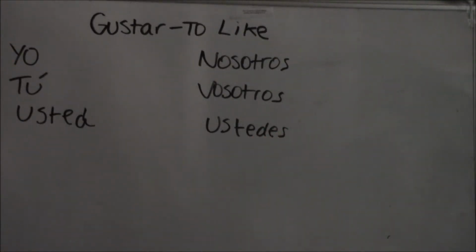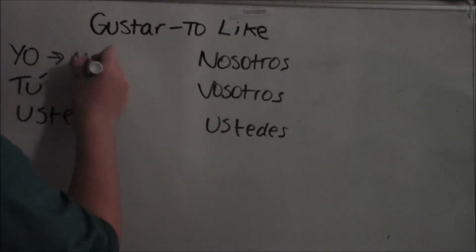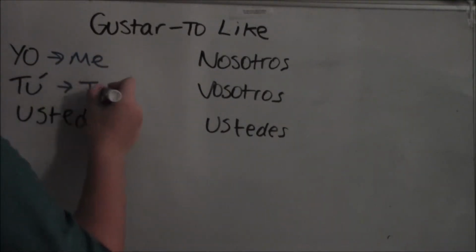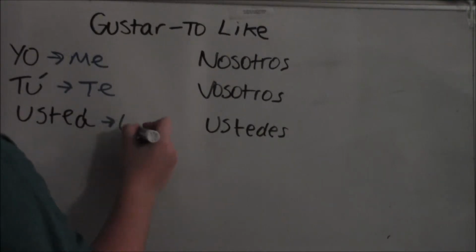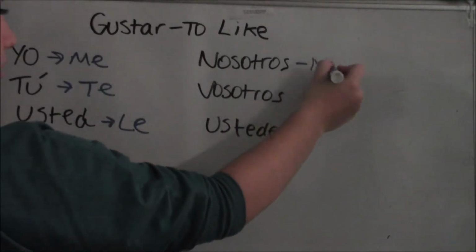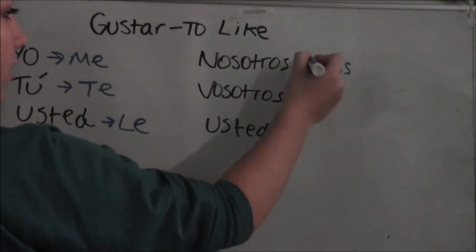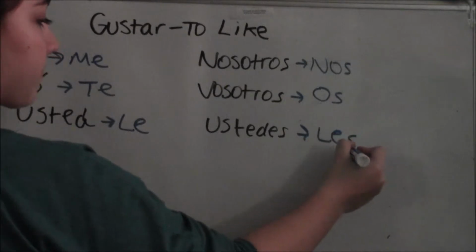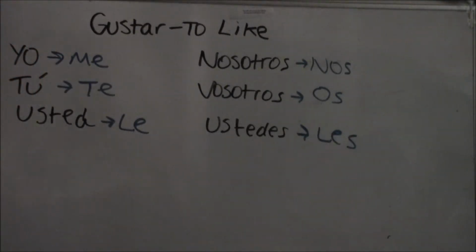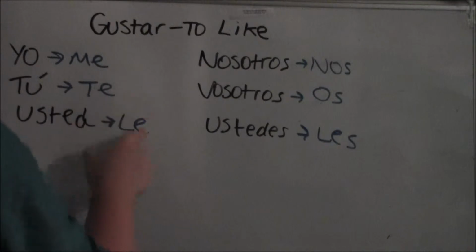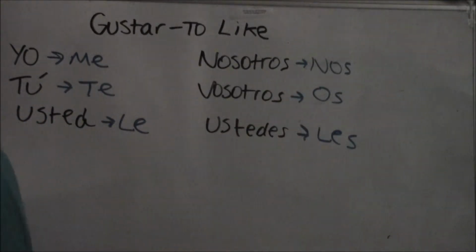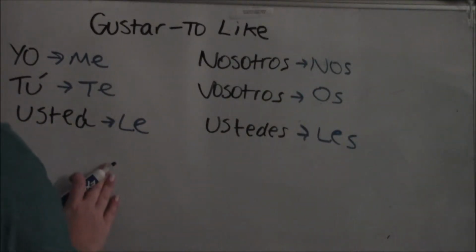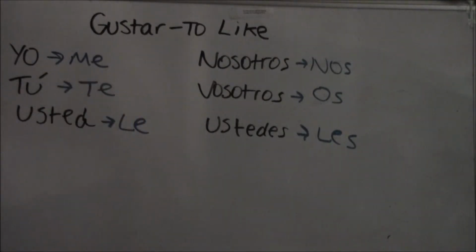When conjugating gustar, you're going to use indirect object pronouns, which are me, te, le, nos, os, and les. These six are indirect object pronouns, and they are used when conjugating gustar and other verbs like it.